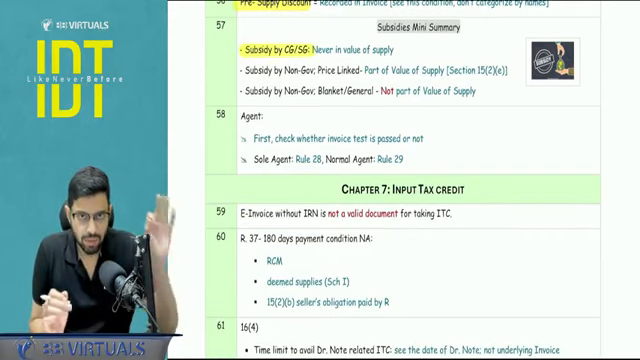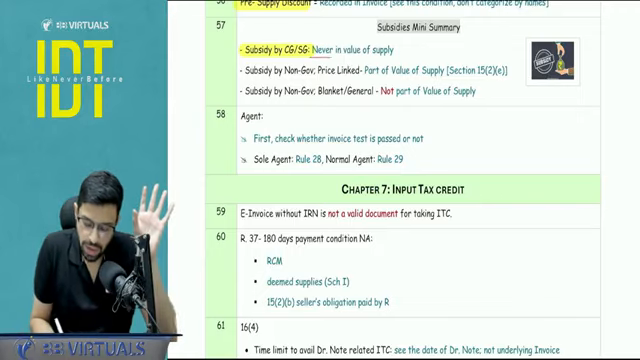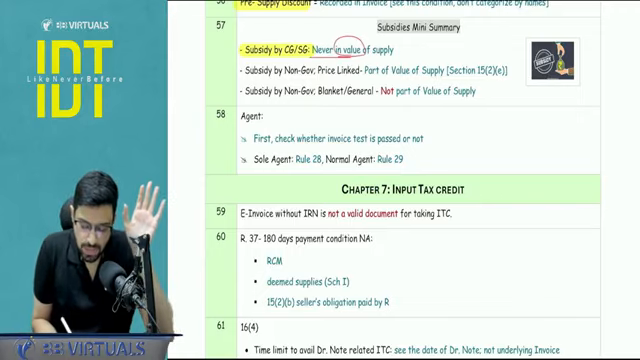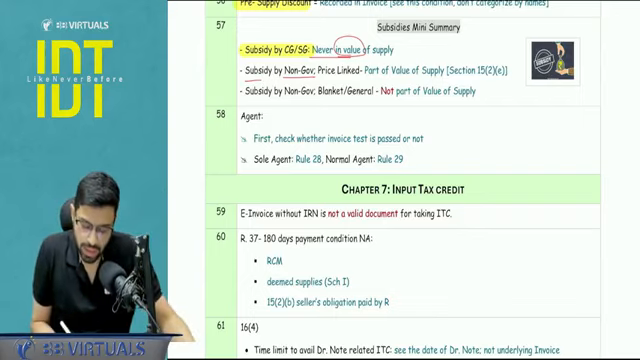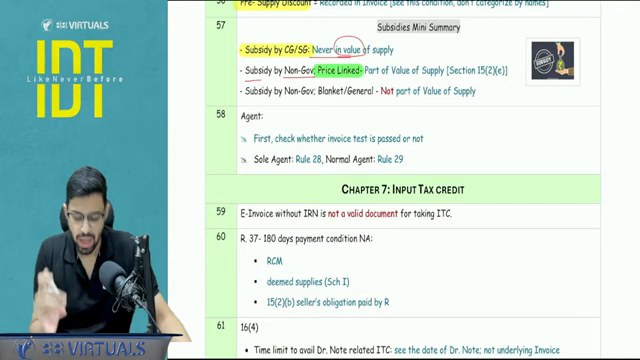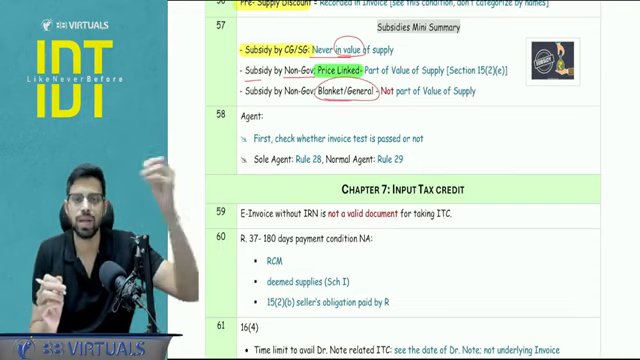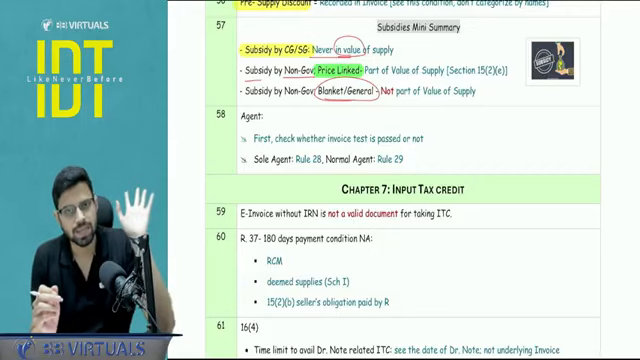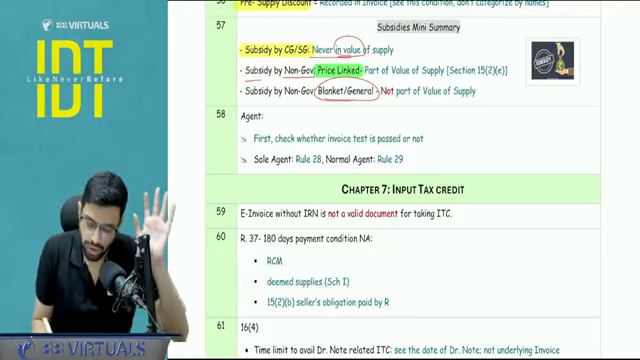Subsidy is a mini summary. If there is any subsidy given by central government or state government, don't even see what kind of a subsidy it is. It will never be a part of your valuation. If the subsidy is given by non-government, it will be a part of the valuation, section 15(2)(e), only and only when it is price linked. Price link means, let's say I am selling goods, so per good, per item, I am getting a subsidy. If it is a blanket subsidy or a general subsidy, means for the entire year I get 10 lakh rupees regardless of how much I am selling, that is a blanket subsidy. Now it may be given by non-government, still it will not be a part of my valuation.